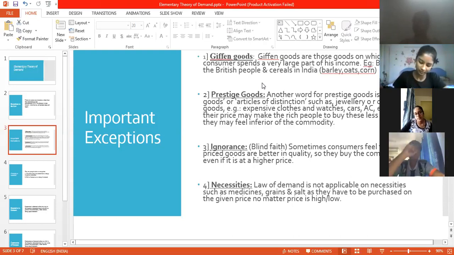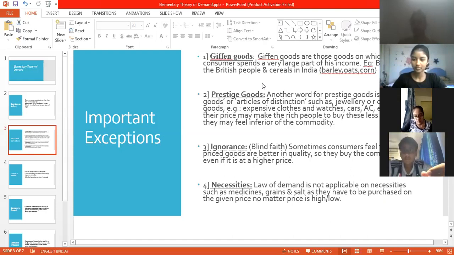So this is also an exemption where the law of demand does not apply, in terms of luxurious products. Understood this point? Yes, ma'am. Third is ignorance. Ali, are you able to see the screen?